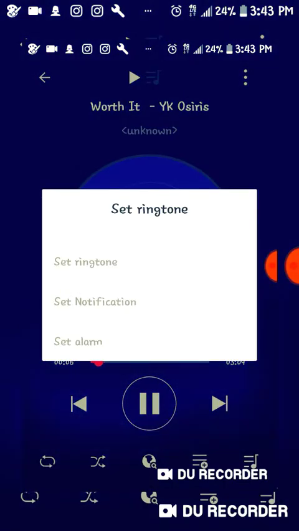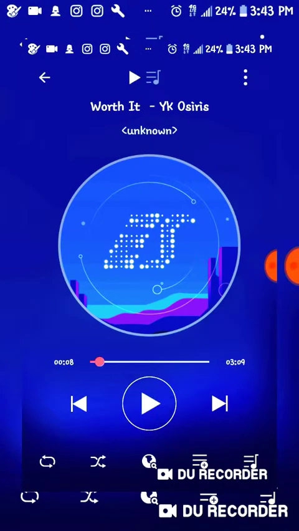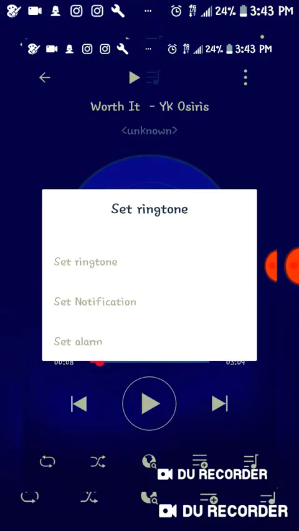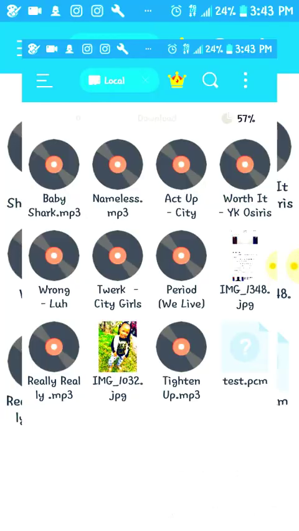So I'm going to go change that notification. Now I'm going to set ringtone. Then I'm going to go to notification. Then that's it.